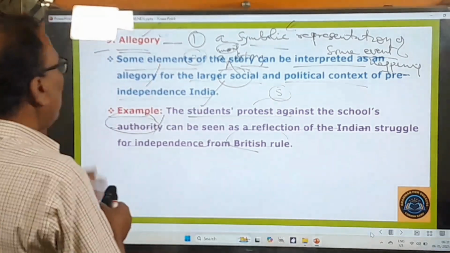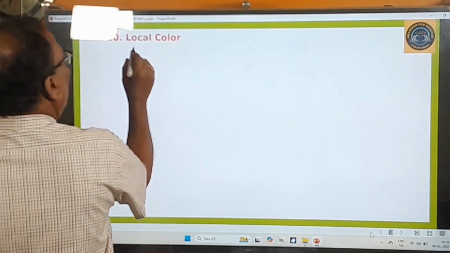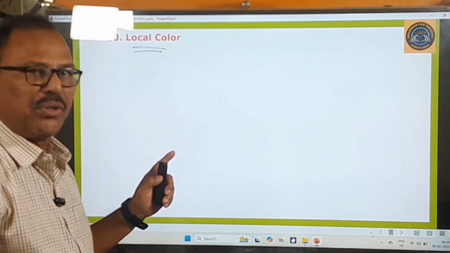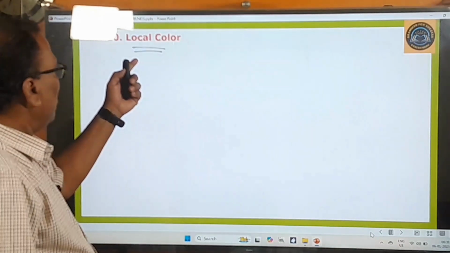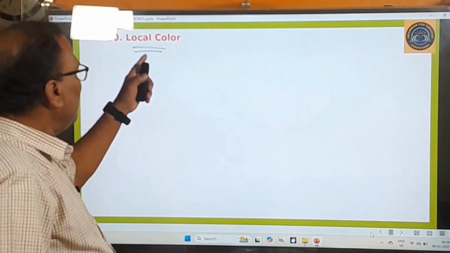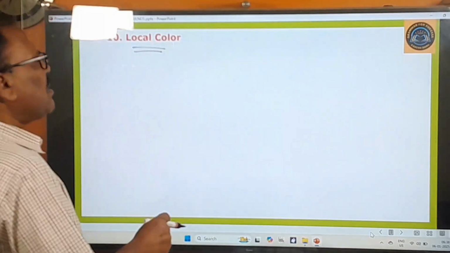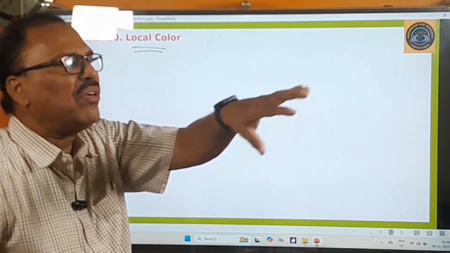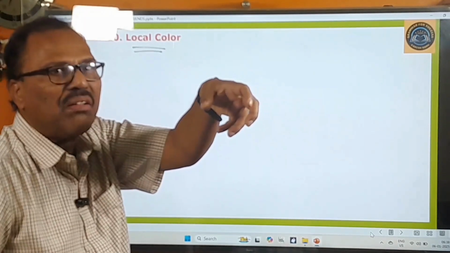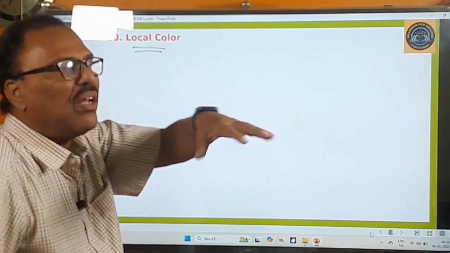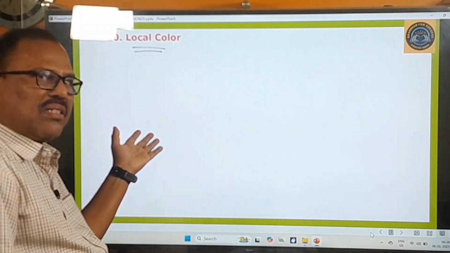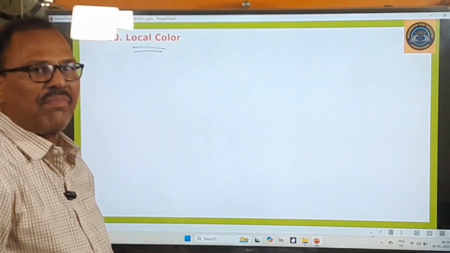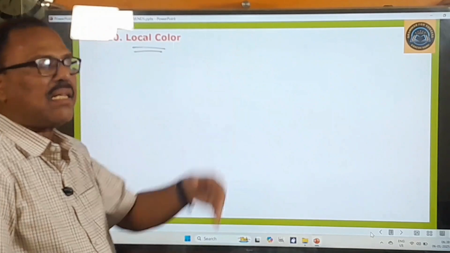And now let's move on to learn about the next literary device. Local color is there. This is a new literary device for you. Generally you may not have come across this literary device anywhere. And local color means local atmosphere can be seen. Indian atmosphere. Malgudi is a small town. Town's atmosphere, a village atmosphere, local atmosphere. That is called local color. You can find in this novel local color, the conditions of the people as they are, the life of the people as it is, something like that. And that's called local color.